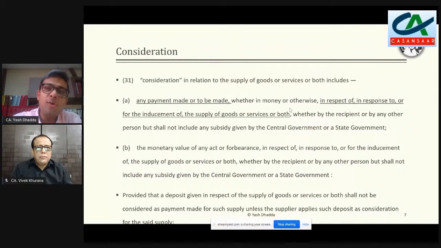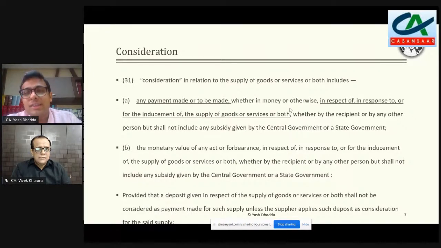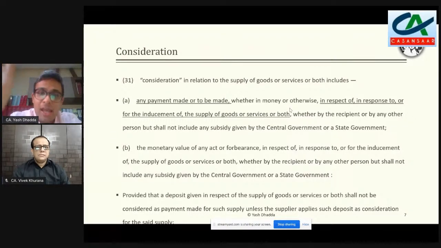And in this background, why am I bringing this here is, now you read the definition of consideration, how it is written. And it says consideration in relation to a supply of goods or service, so both includes any payment made or to be made, whether in money or otherwise, in respect of, in response to, or for inducement of supply of goods and services. And clearly there is a link between the payment which has to happen, and that payment has to be in respect of and response to an inducement for supply of goods and services.